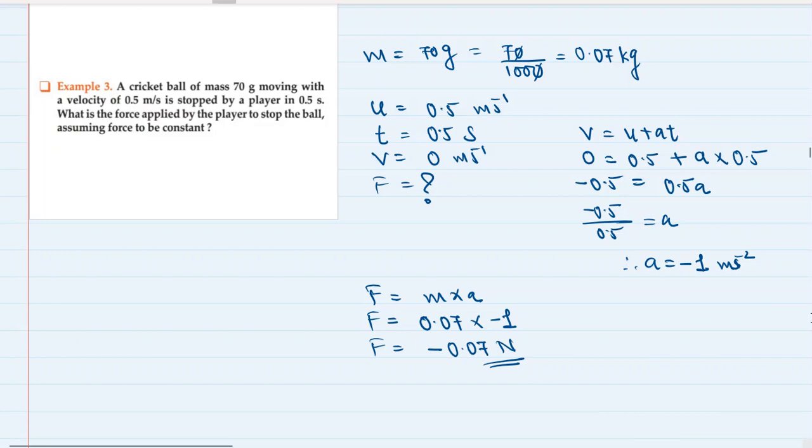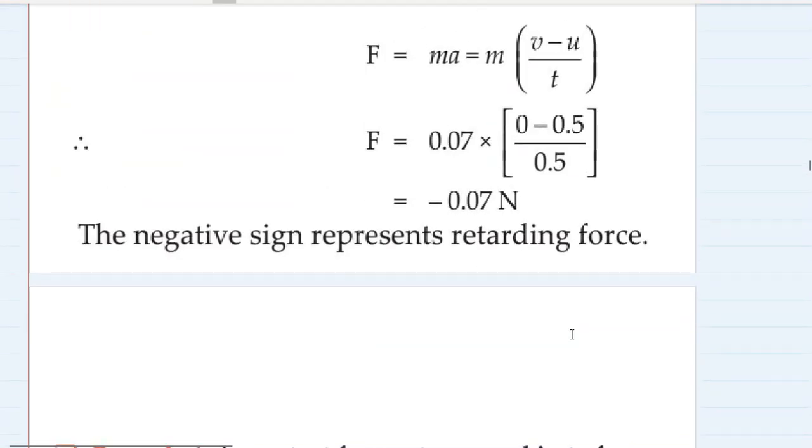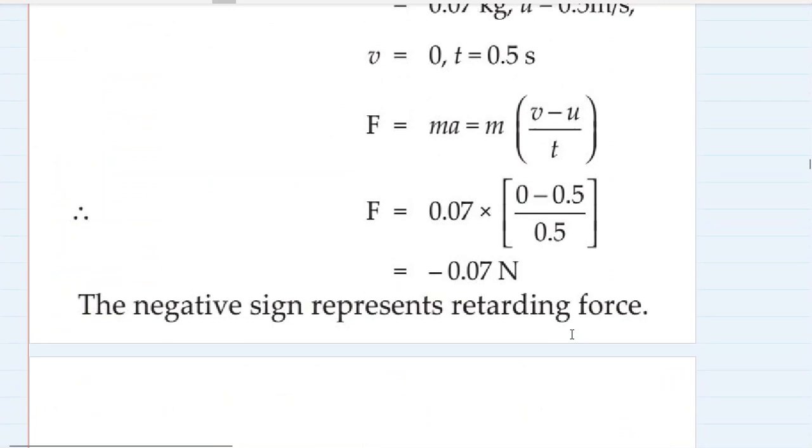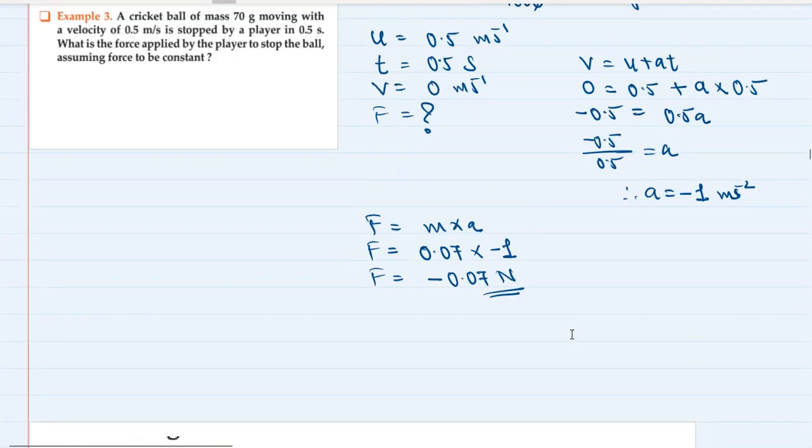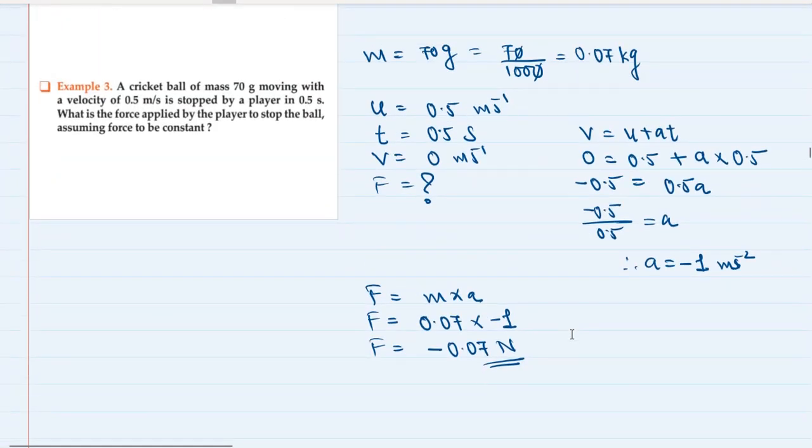Okay, let's check the answer. I think the answer should be positive. No, it's negative only. Okay. So minus 0.07. I think we are correct. We are just getting confused with the sign. No need. You can leave the answer here itself. So the player is applying minus 0.07 Newton of force.